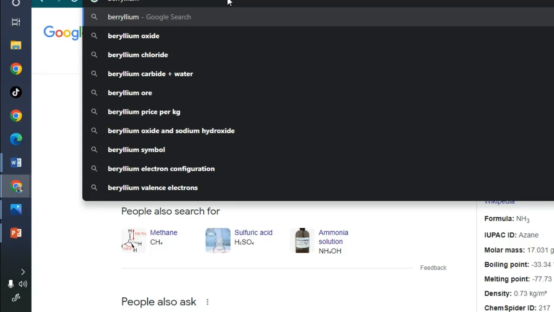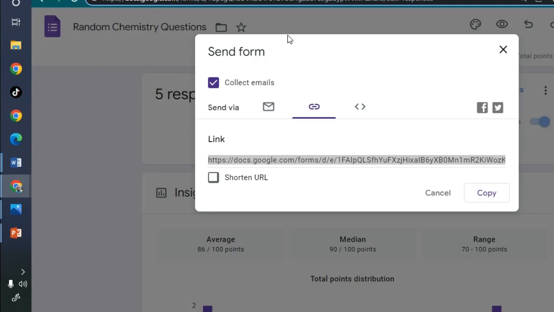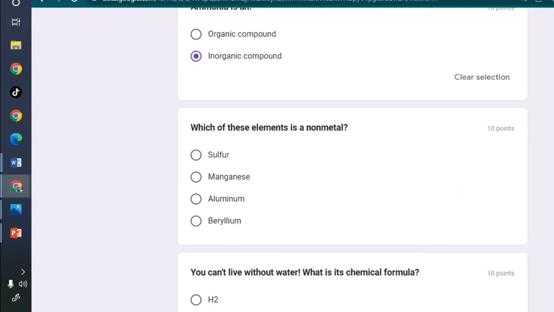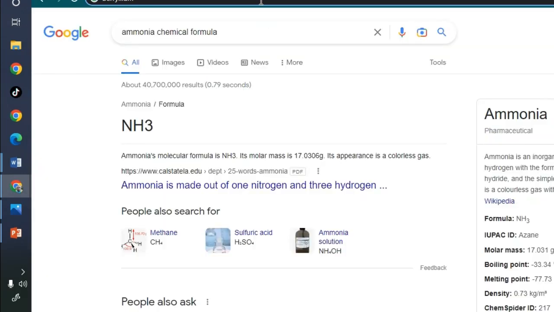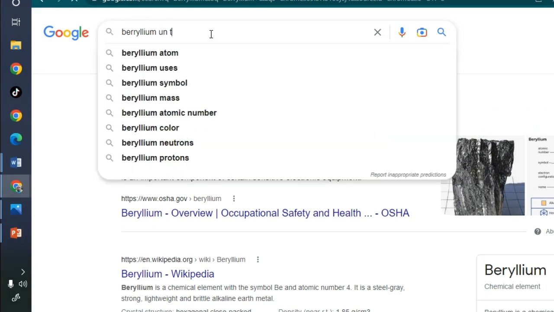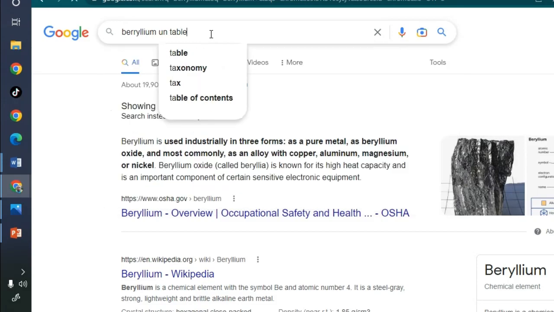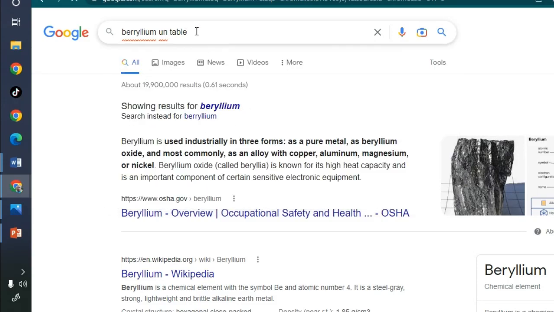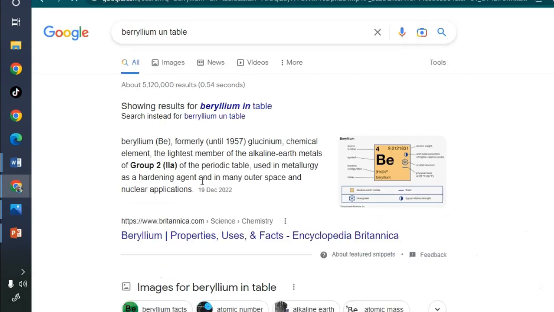What do you say? I hope I'm not confusing you. So let's search beryllium in the periodic table. Beryllium, Be. It must be in group 1.